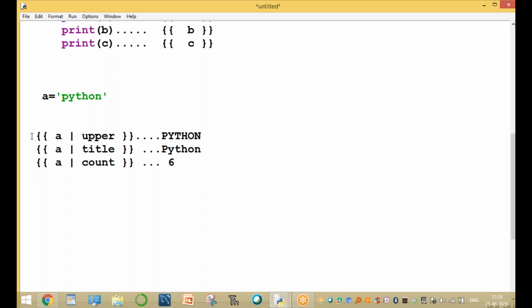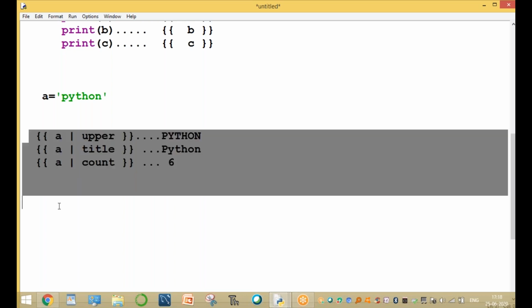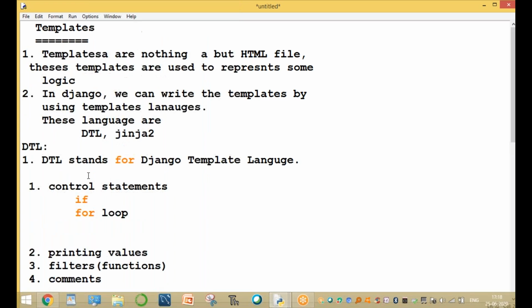Clear, guys? These all are the template filters. These filters are used to filter the data depending on our requirement before they are rendered as template code. By using lower, upper, capitalize first, count value, and so on, everything is done using a variable name and a pipe symbol with a filter name. More than 20 filters are available. Up to here, clear or not?